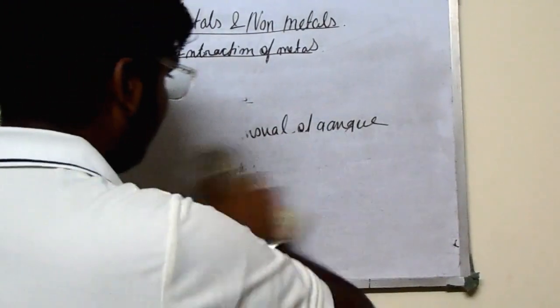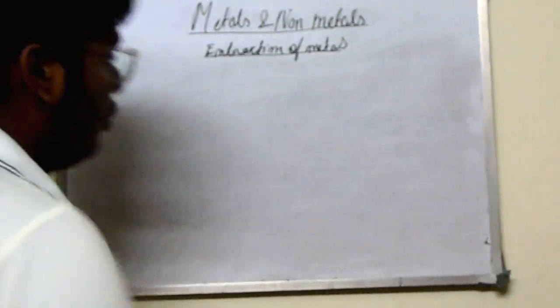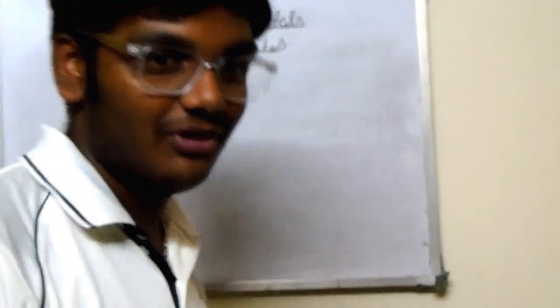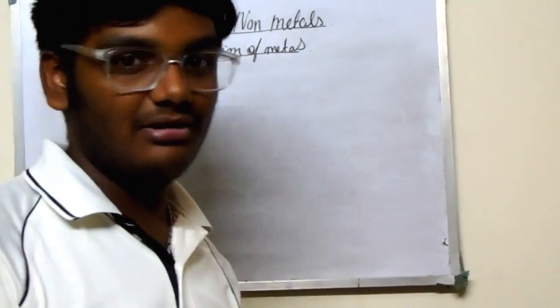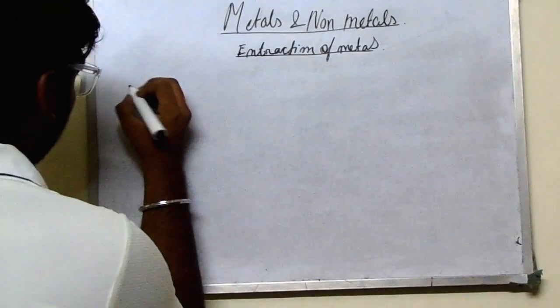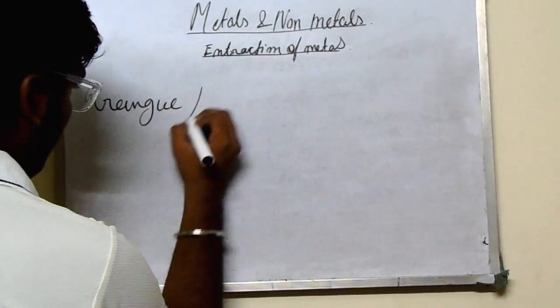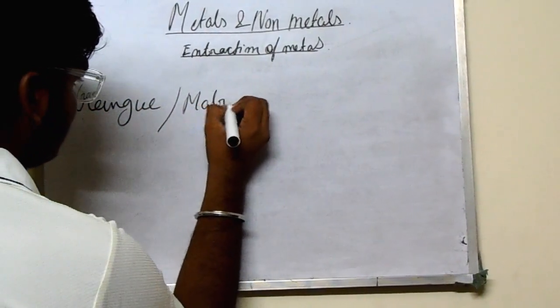Now we will get the definition of gangue or matrix. This also I have already explained, what the gangue particles are, that is the dirt portion, but still, gangue or matrix.